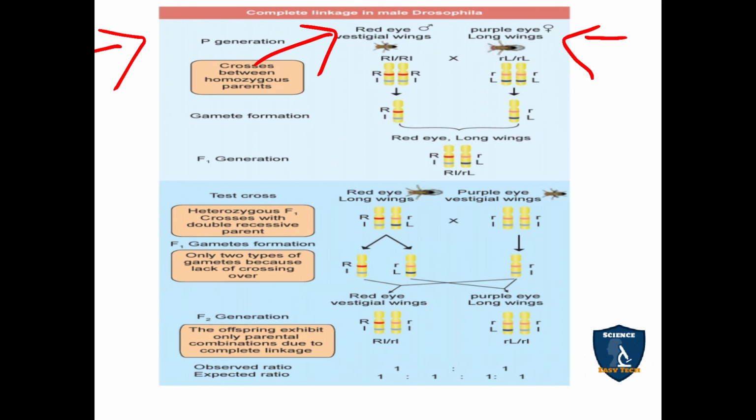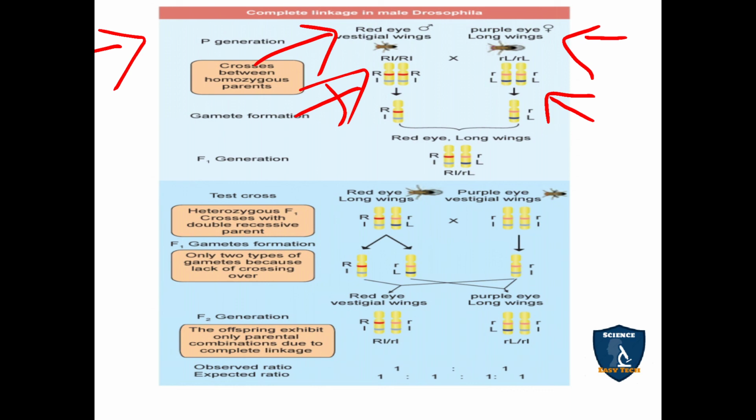Purple eye is recessive and long wings is dominant. So what will be the genes? Capital R, small l for red eye, vestigial wings. Small r, capital L for purple eye, long wings.